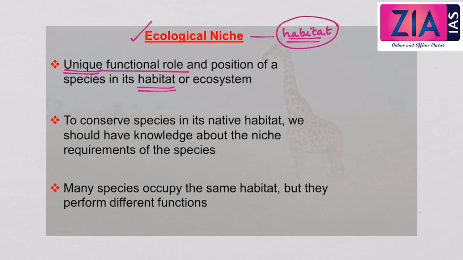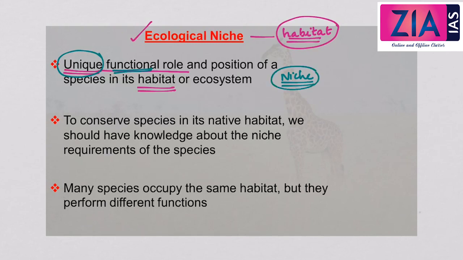But understand that the ecological niche means the unique. Unique means nobody else can do that function. It's unique to a particular species. So it is the unique functional role. So functional role of every species in an ecosystem is different. Every species in an ecosystem has different functions to play. So they have some unique functions or roles in a particular ecosystem or in a habitat. So this unique functional role played by each species in a particular habitat or in the particular ecosystem is called the ecological niche of a species.